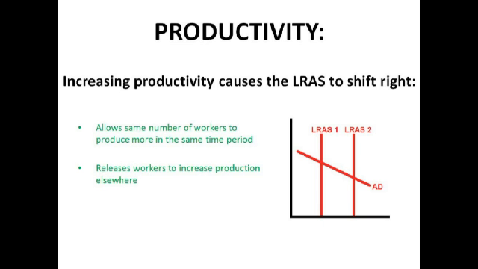On the one hand, this could lead to some people becoming unemployed because maybe we don't want to reach this total level of output because there's no demand for it, and we just need the few workers. We need fewer workers to produce the same amount of output. But it could be deemed to be a positive because it means we've released workers who can increase production elsewhere.